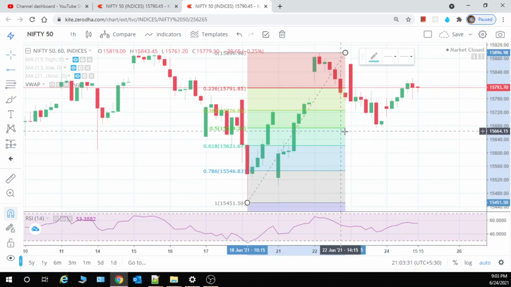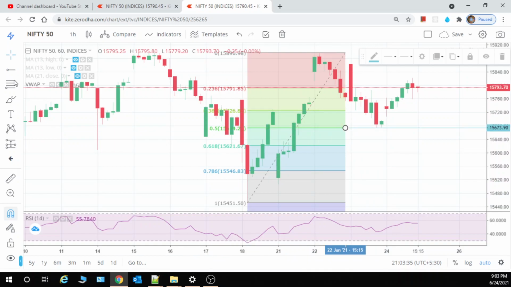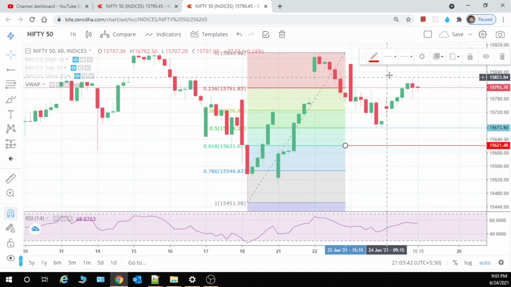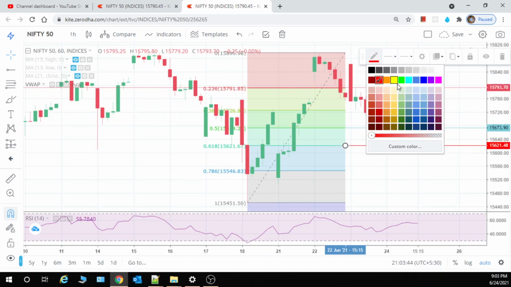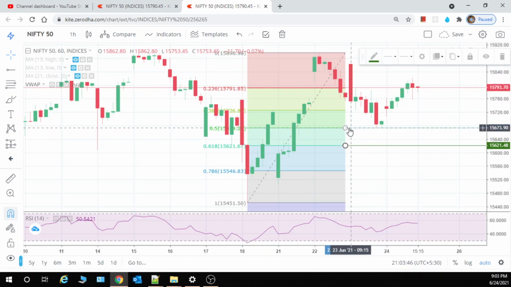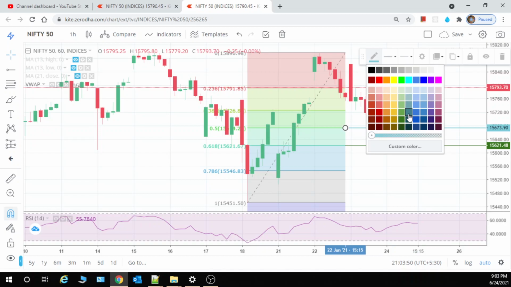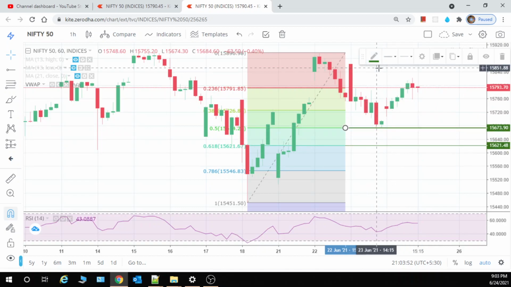So check how accurately you can measure the thing and you can take the trade accordingly. Okay, it is not like that I used to give some rubbish supports or something like that.